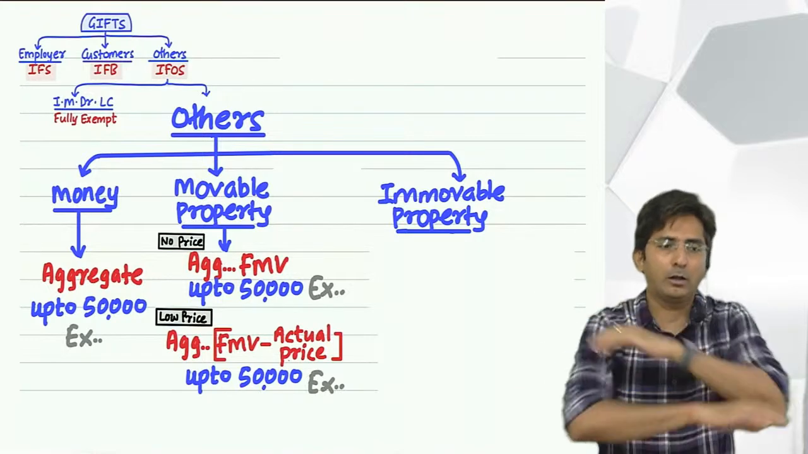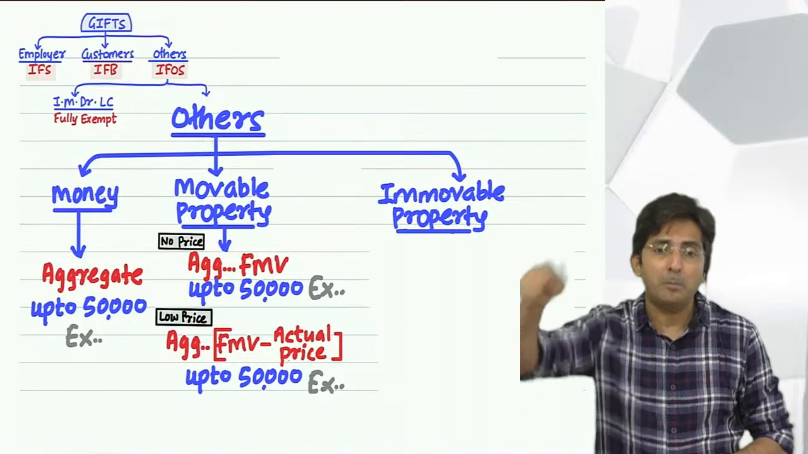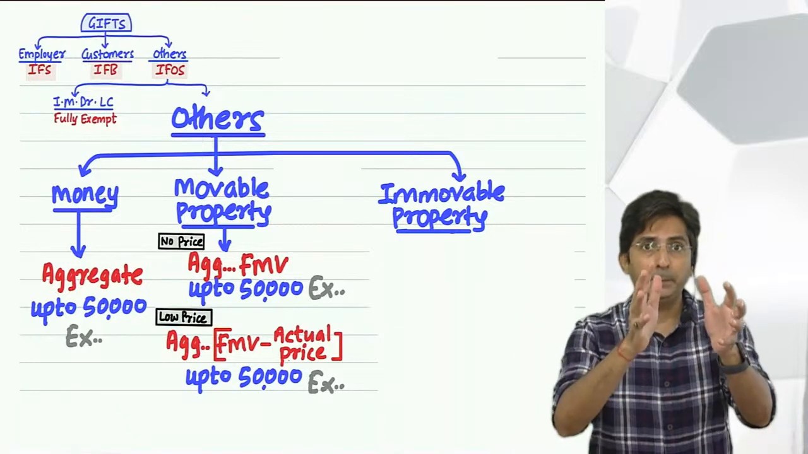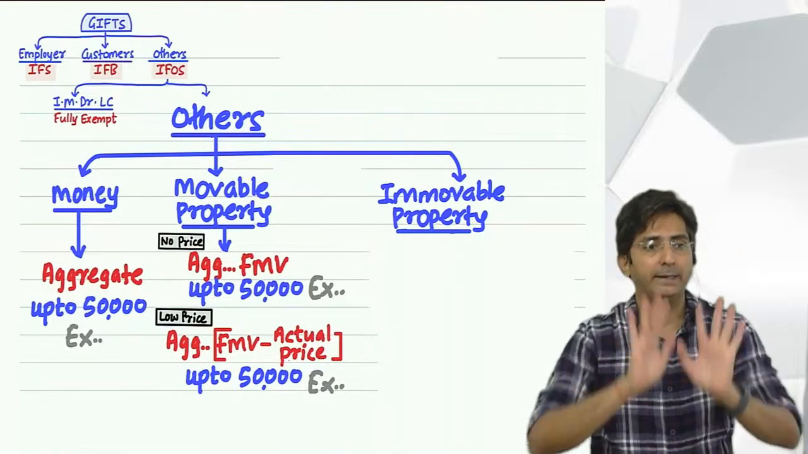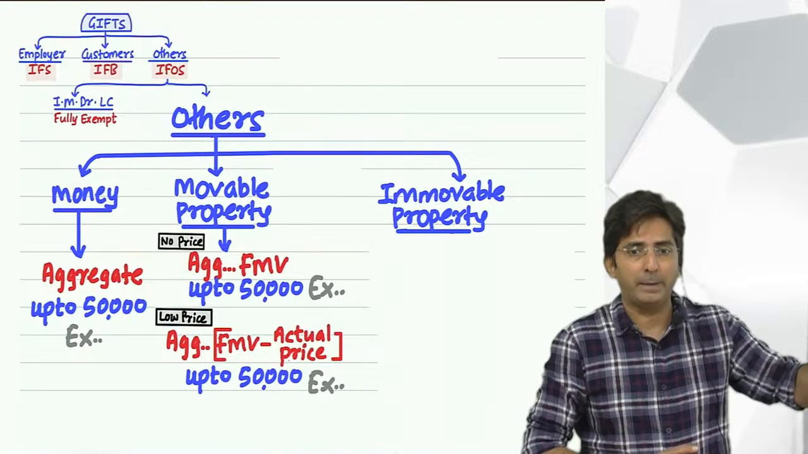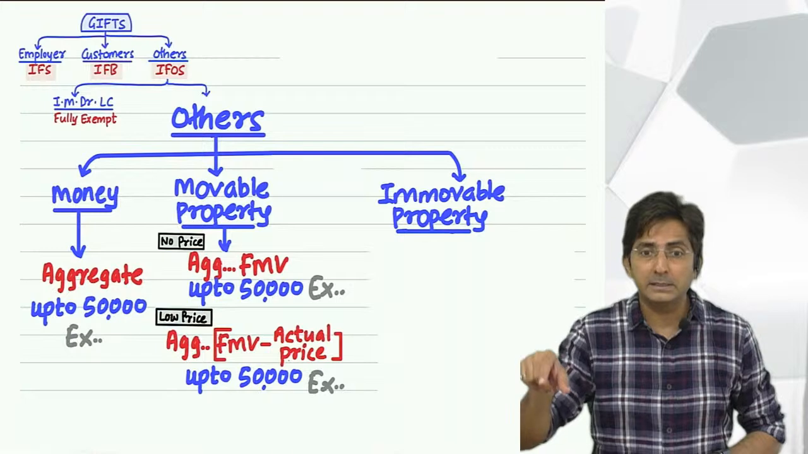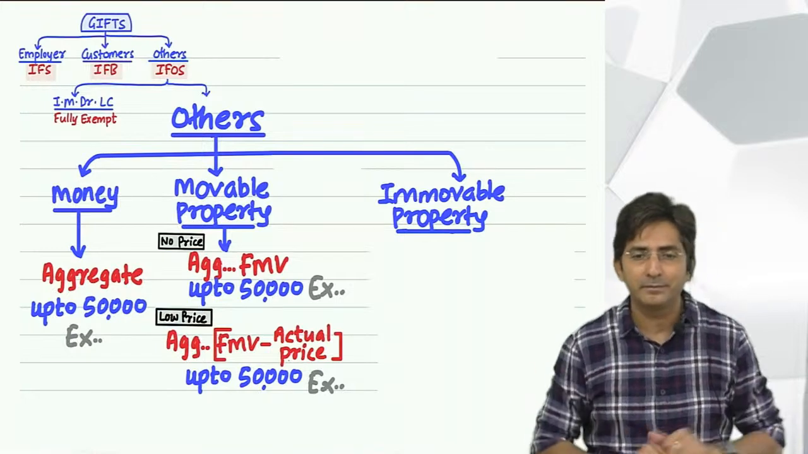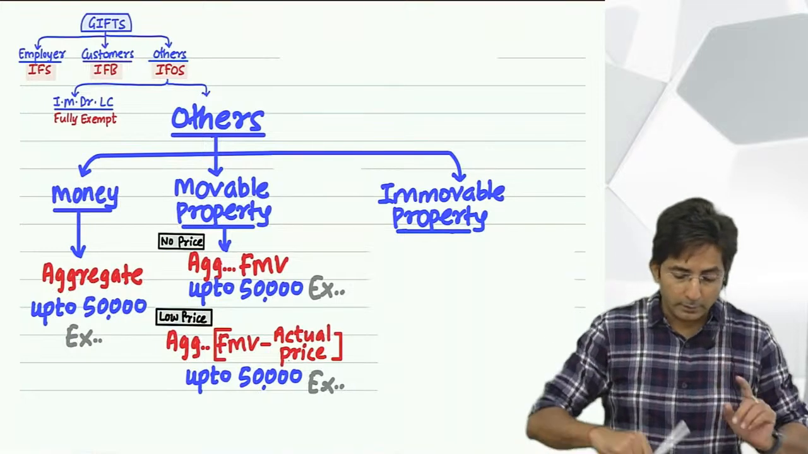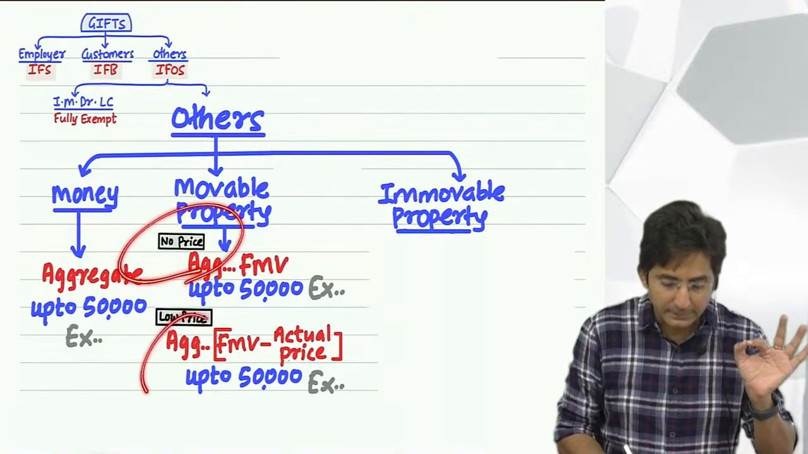So will I add all? No. So what to do? The 3 people who gave me money combined, the 3 people who gave me free gold combined, and the 3 people who gave me gold for a lower price combined. Those 3 combinations will become the totals. And if all combinations are coming below 50, exempt. So in short, never aggregate this with this.